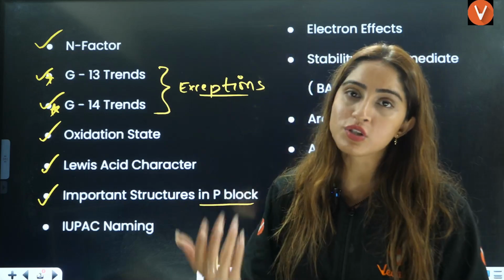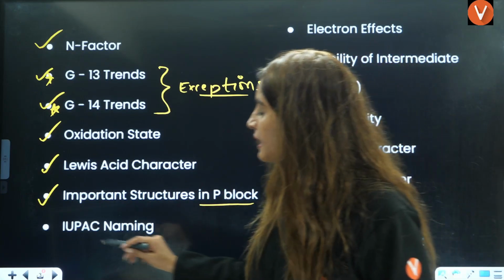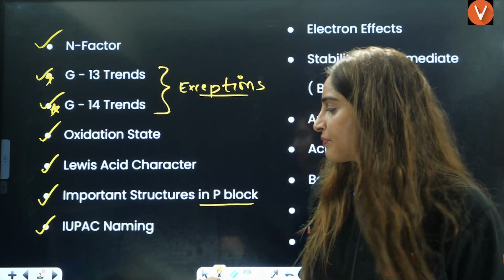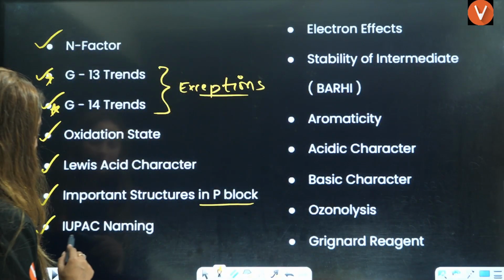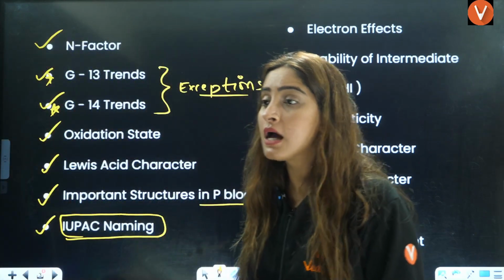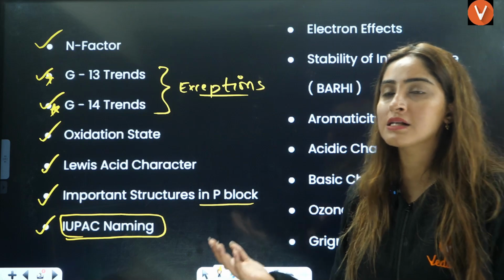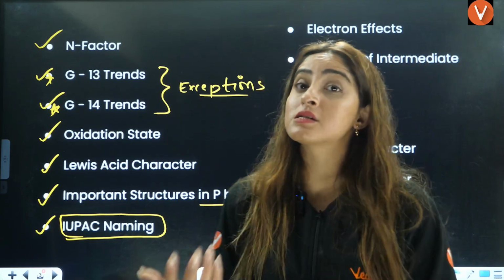So go through those structures which are extremely important, which are mentioned in your NCERT, right? Not out of NCERT. Now, from organic chemistry, you have IUPAC naming. Students usually skip this, but sometimes the question is asked based on a mix of IUPAC naming along with other stuff, right?